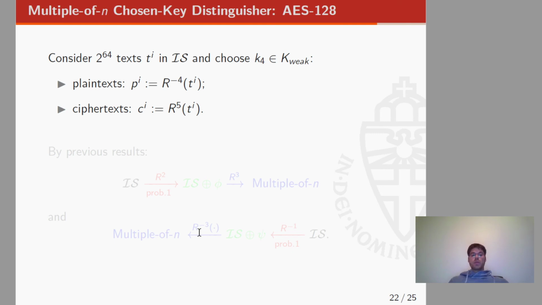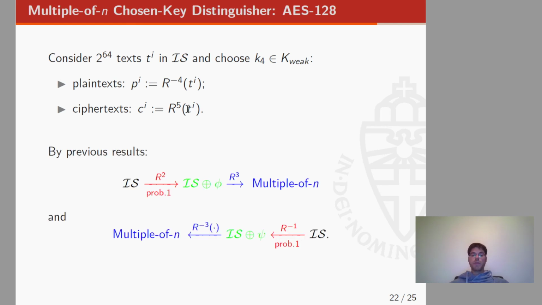We just consider 2 to the 64 texts in the invariant subspace of AES, and we choose the subkey K4 to be in the set of weak keys that we defined before. We define the plaintext as the 4-round decryption of this text T, and the ciphertext as the 5-round encryption of this text T. By using the previous result, it's quite easy to prove that the multiple-of-n property holds both on the plaintext and on the ciphertext.